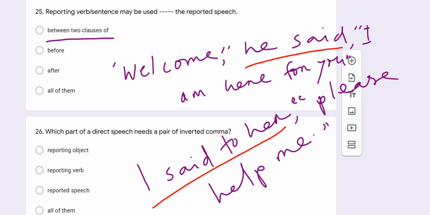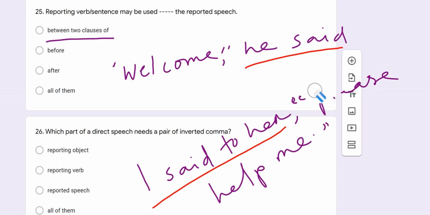And after as well, yes, obviously we can use the reporting verb after the reported speech. This can be an example. Sometimes we only say, "Welcome," he said. "Welcome," he said. And then question number 26.